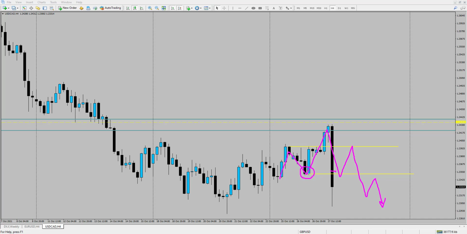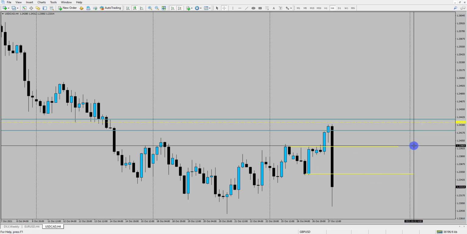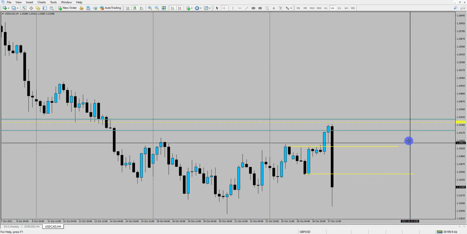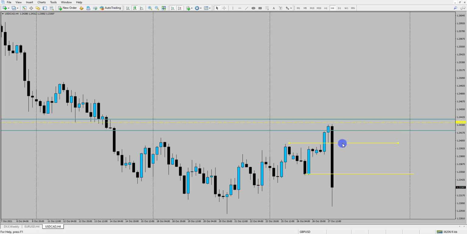So I would be interested if price could pull back into either this 123.90 or let's round it up to 124. If it can pull back up into 124, I'd be really interested in a potential short idea there. Or if we can continue to see price make lower lows and pull back into the previous swing low at 123.50, see if it gives us an hourly trading signal in there. If it does, we can start looking for some downside at that point as well.